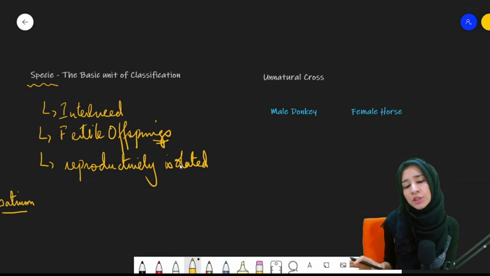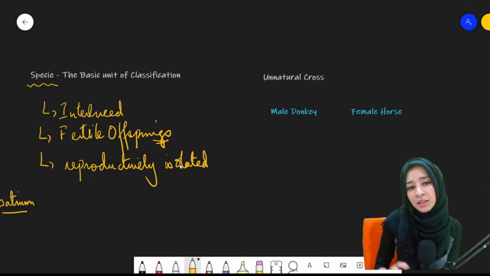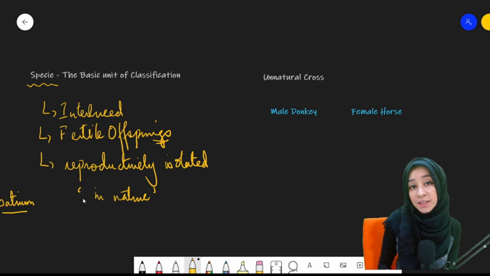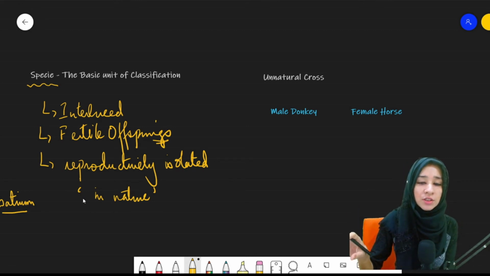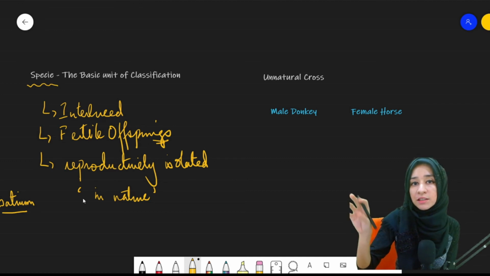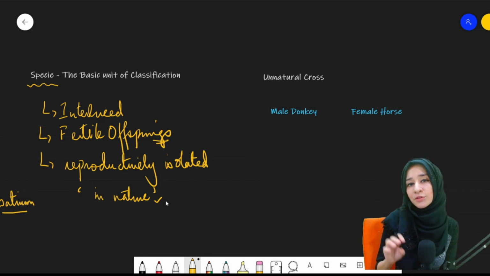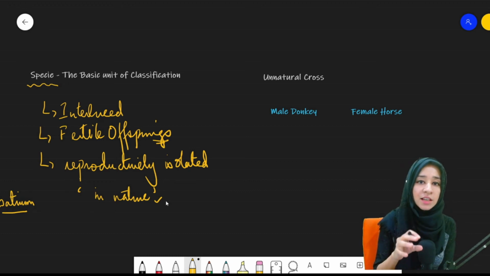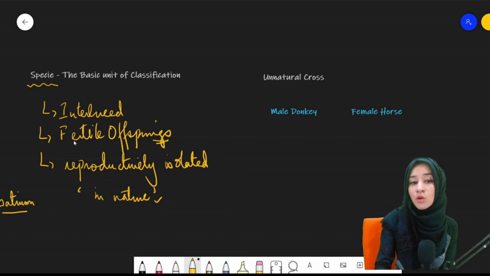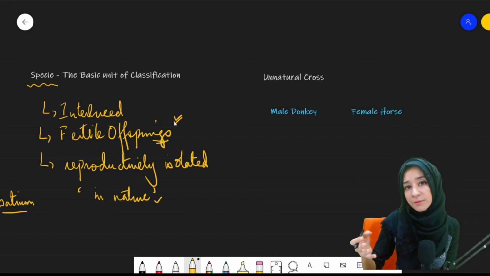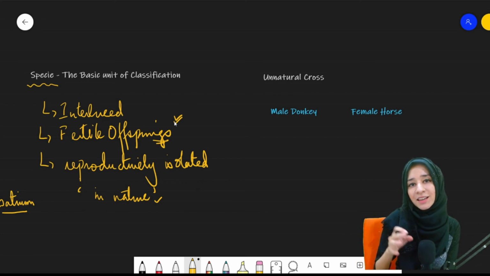from all other species. What do you mean by this? All other species that are present in nature, they are reproductively isolated from them. Meaning only humans can reproduce with each other. Cats can reproduce with each other. Birds can reproduce with each other. This is the meaning, that in nature, they are reproductively isolated from each other. And when they reproduce according to nature, only then they will produce fertile offsprings. When their characteristics are same, when the similarities are same, when the genes are same, they will be able to